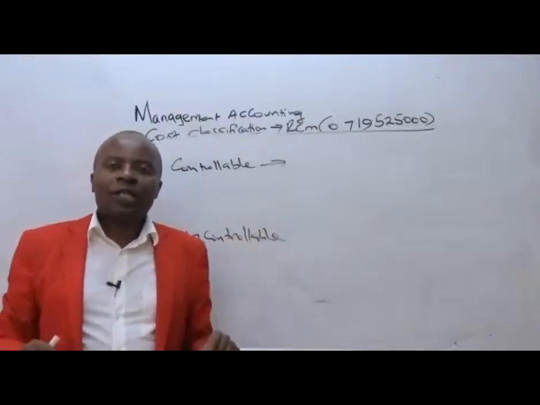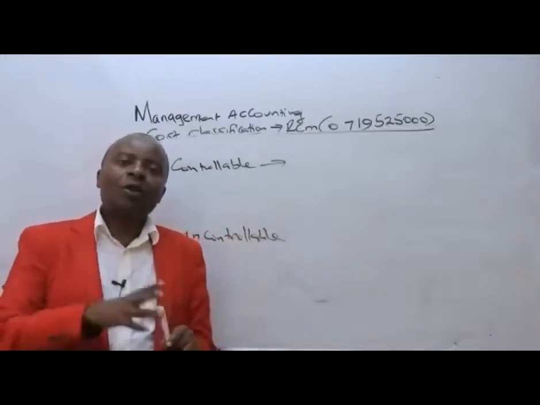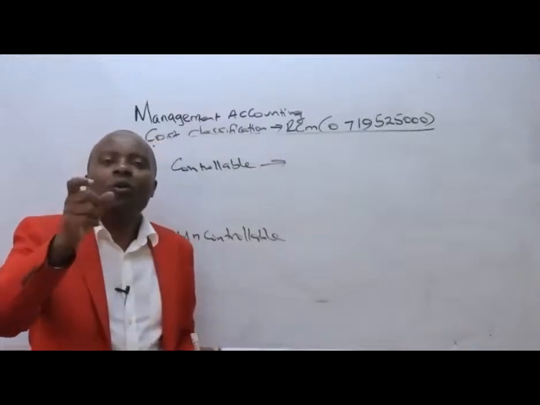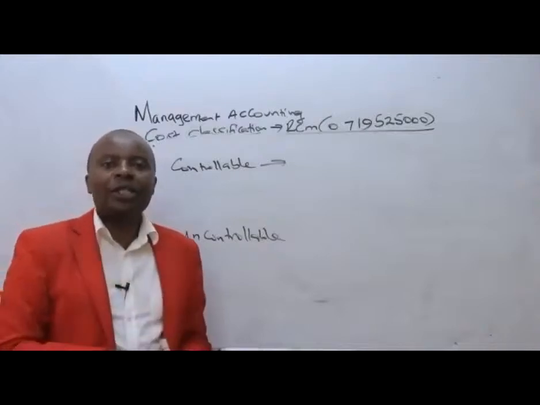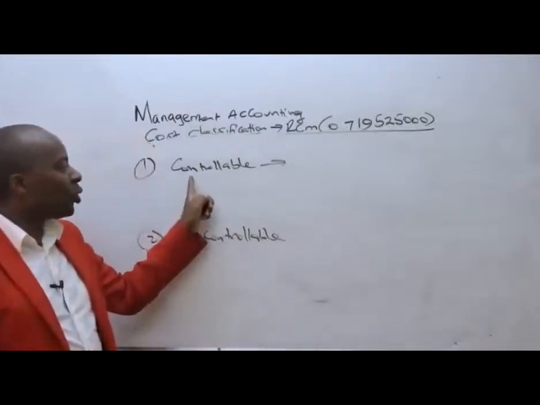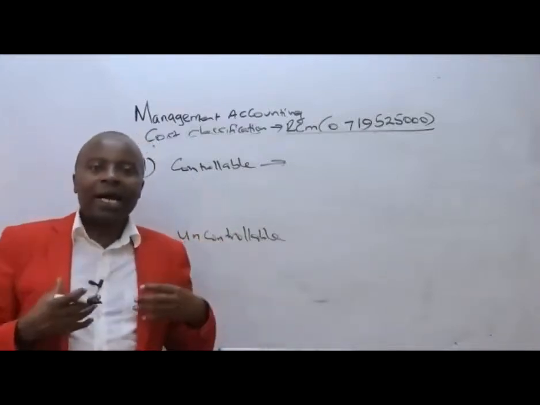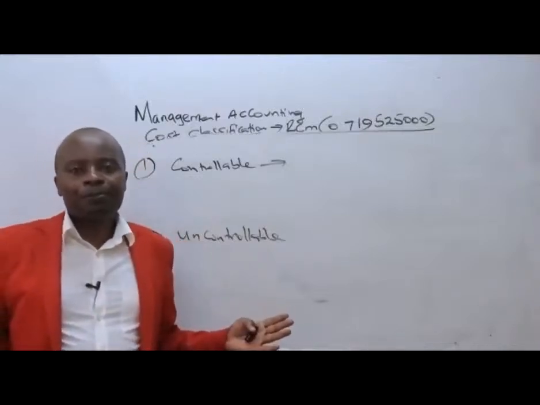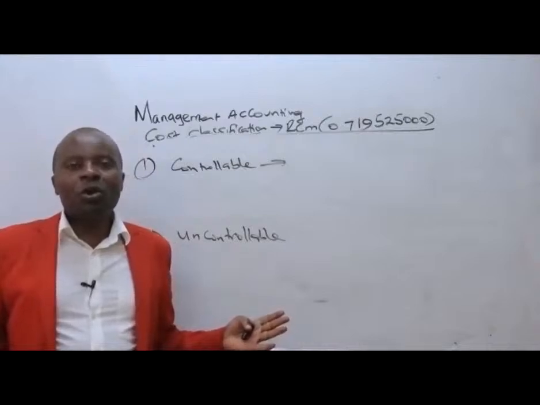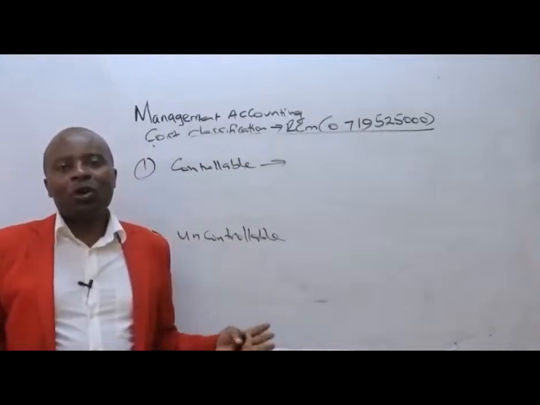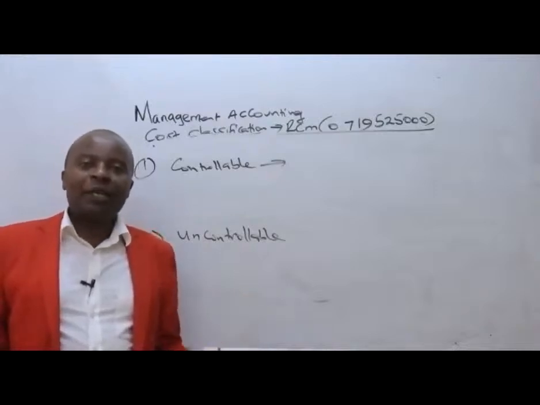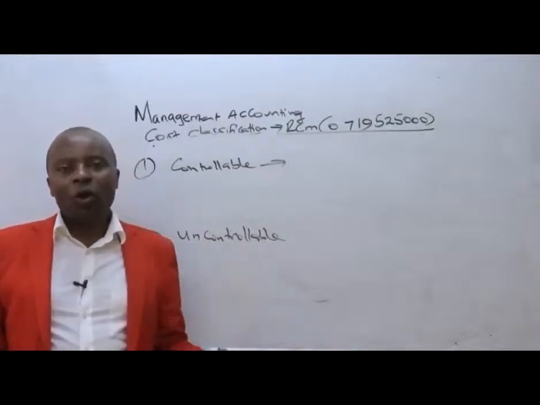There are those costs, ladies and gentlemen, that if we say we are going to squeeze them, reduce them, or even just make them zero, we don't incur them. If there are such costs, then such costs will be called controllable, because it is us to determine whether they will be incurred or not. Controllable costs are costs which are at the arm's length of the management. So it is the management that is going to decide whether they will be incurred or not incurred.